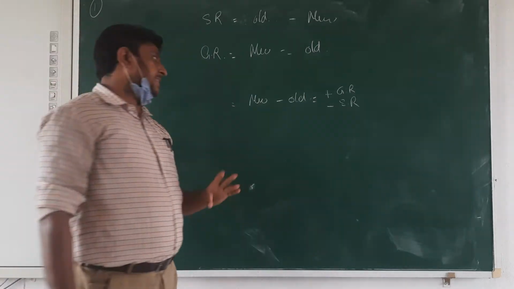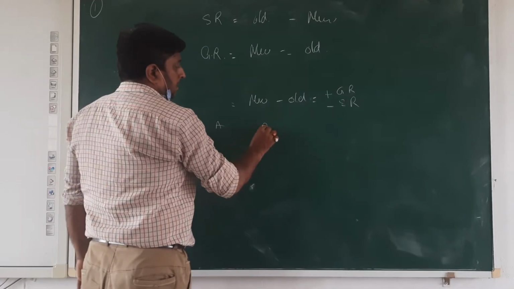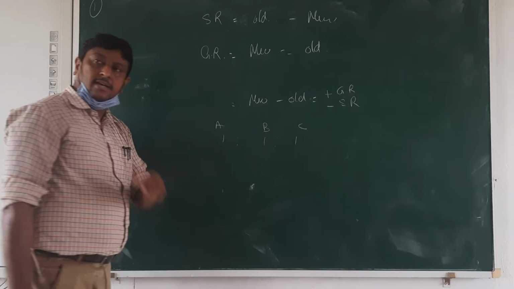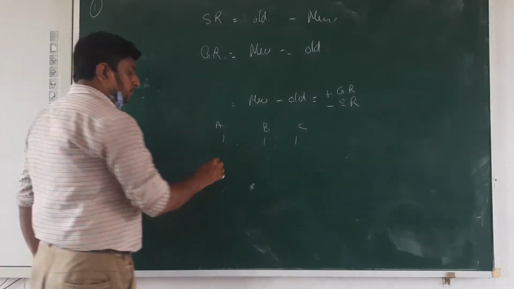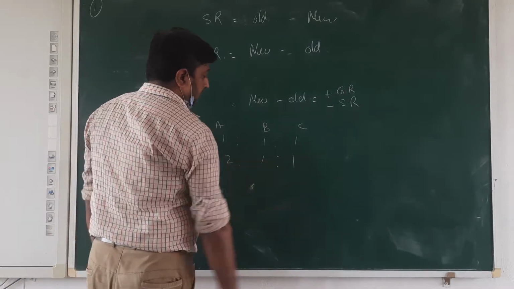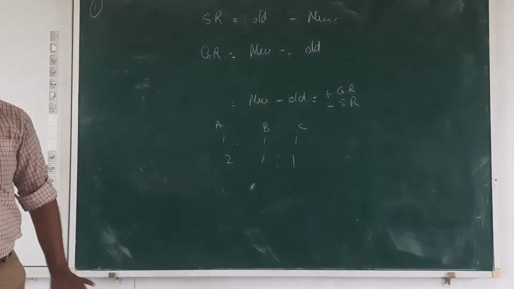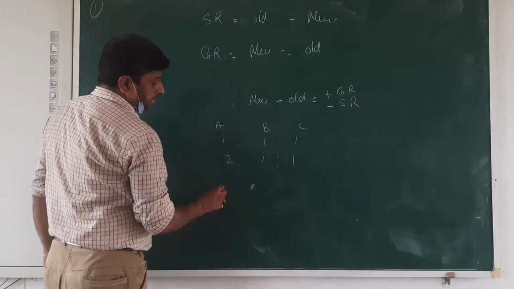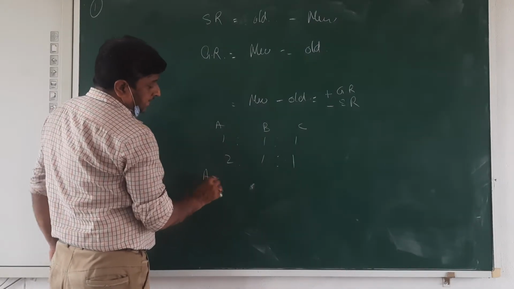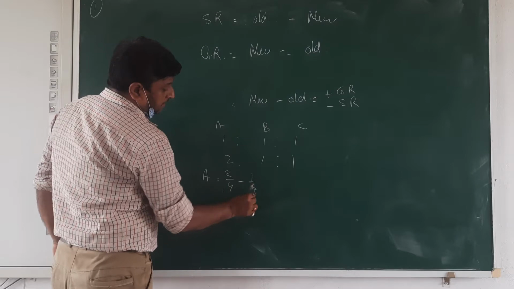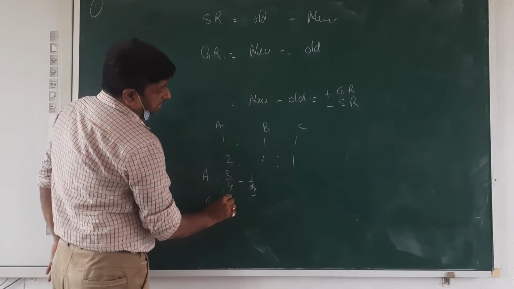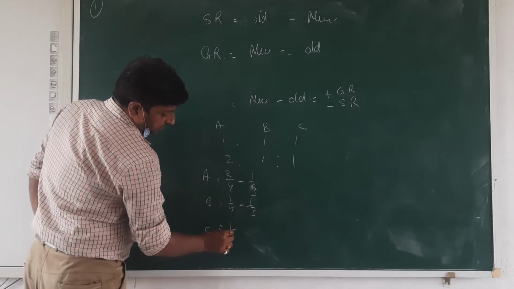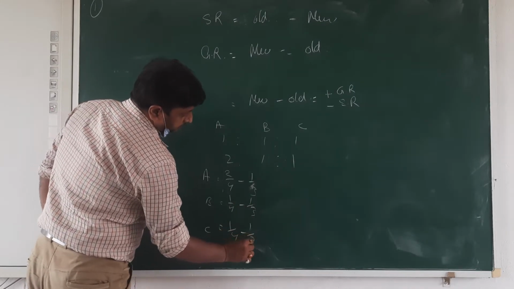Okay? As an example, if A, B, C are partners and their ratio is 1:1:1, and they change their ratio to 2:1:1. Now we are going to calculate the sacrificing or gaining. How? Use this same rule. For A, 2/4 minus 1/3. For B, 1/4 minus 1/3. For C, 1/4 minus 1/3.